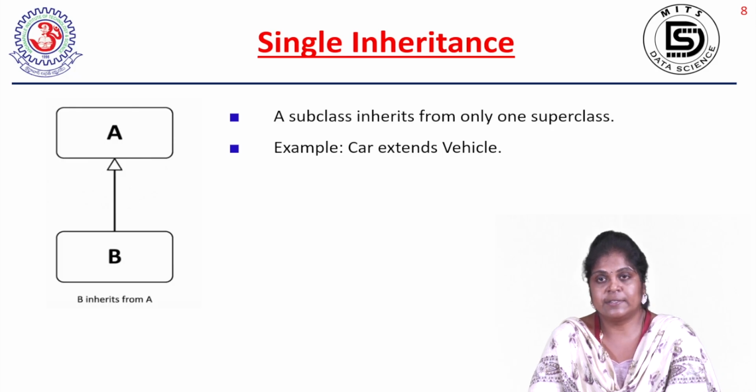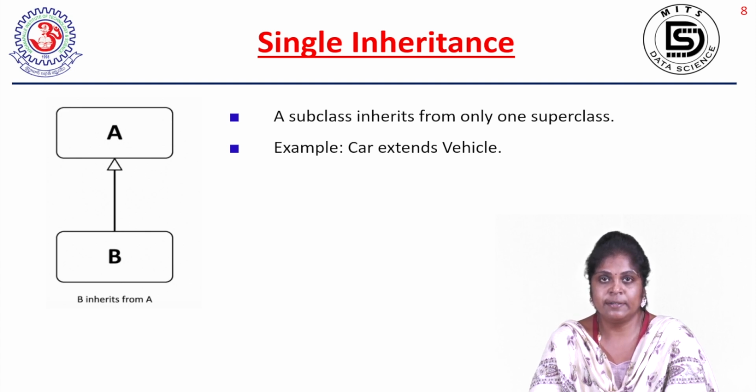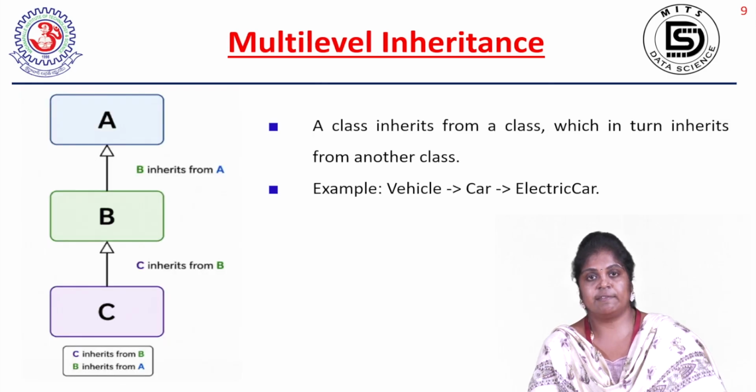Single inheritance. One parent class and one child class means it is called single inheritance. We can say a subclass inherits from only one superclass, only one parent class and one child class. So that is called simple single inheritance. For example, from the previous example, if the car class extends the vehicle, then it is called single inheritance. Second type is multi-level inheritance.